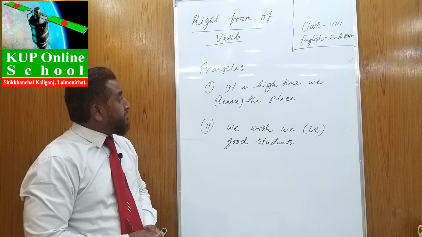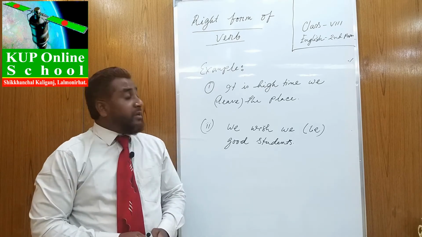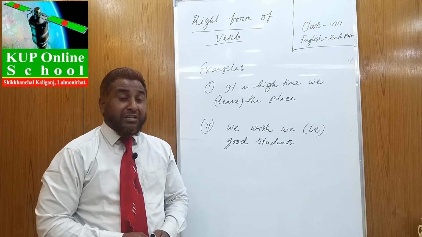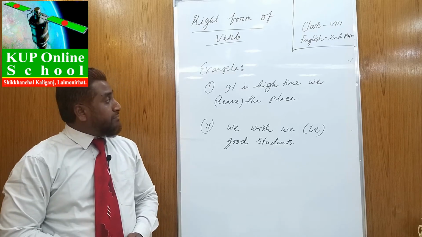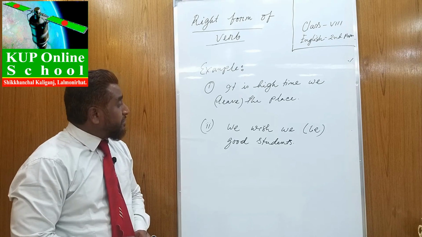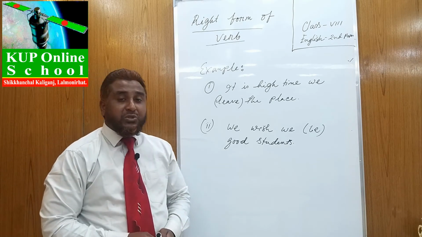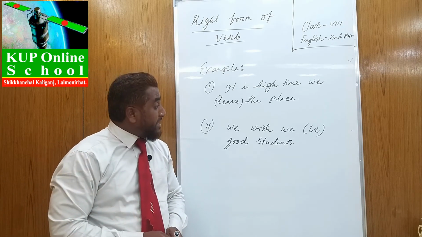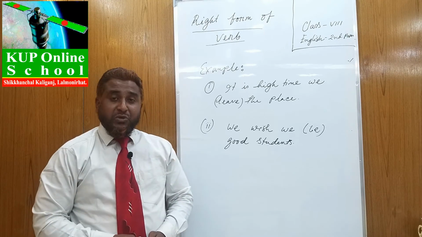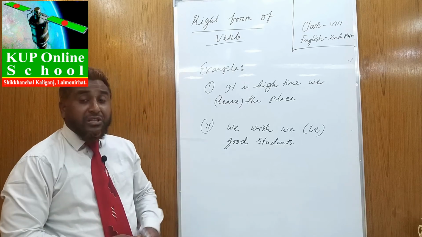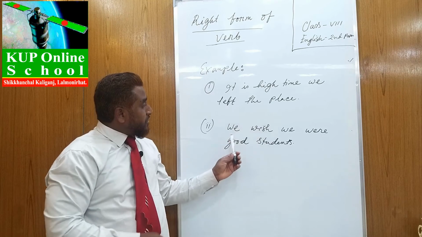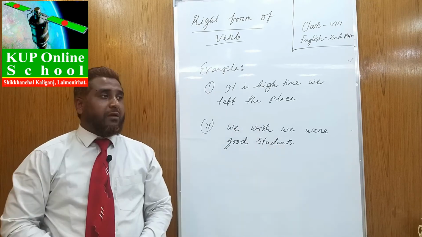Here, it is high time we leave the place. Here we can use leave. Leave is the present form and left is the past form. We can use here left. It is high time we left the place. And the other example, we wish we be good students. Here in place of be we can use were. We wish we were good students. Dear learners, just in this way, find the solution. It is high time we left the place. We wish we were good students.